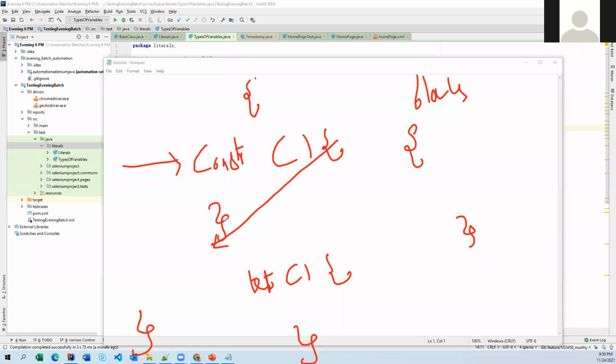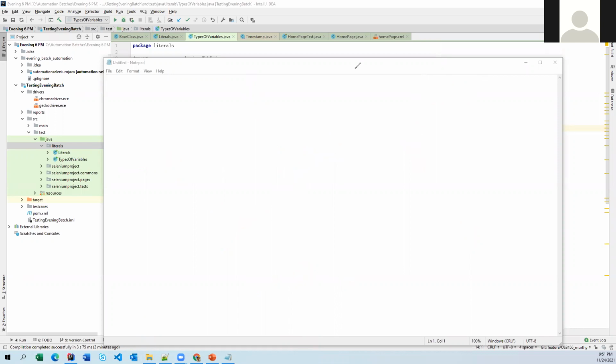That means if you declare a variable within a constructor, a block, or a function, it is called a local variable.